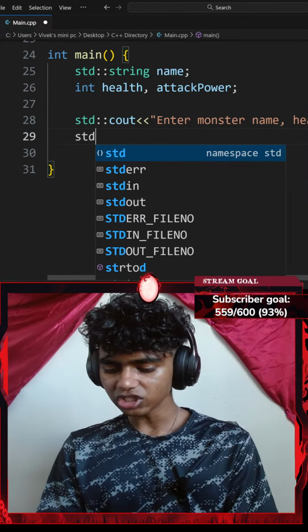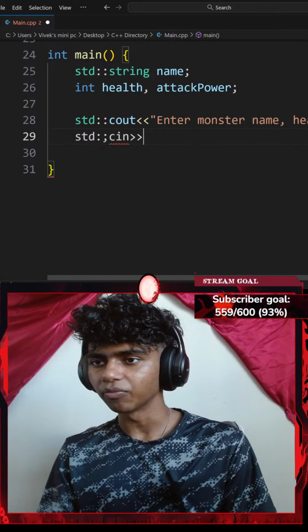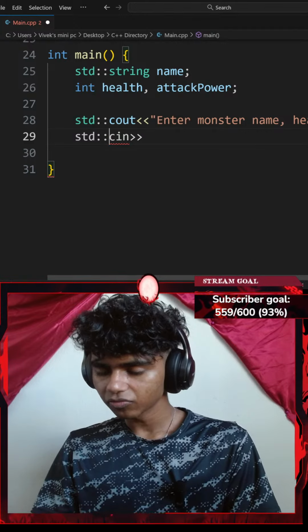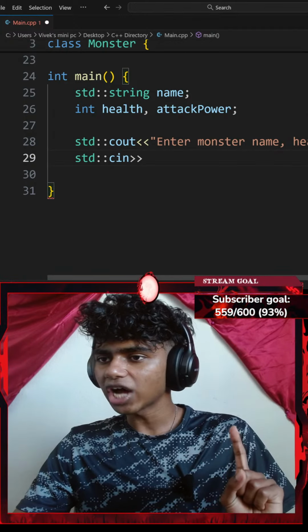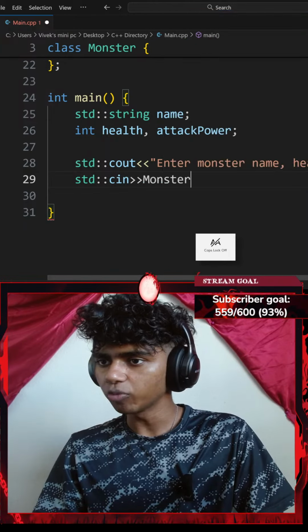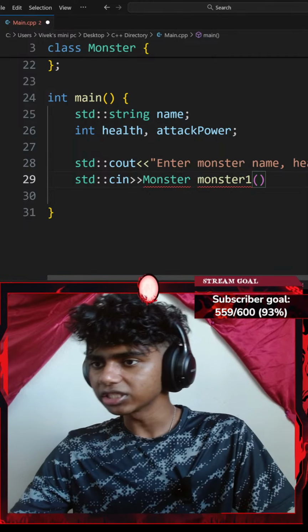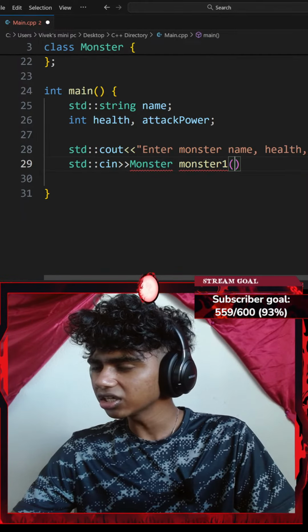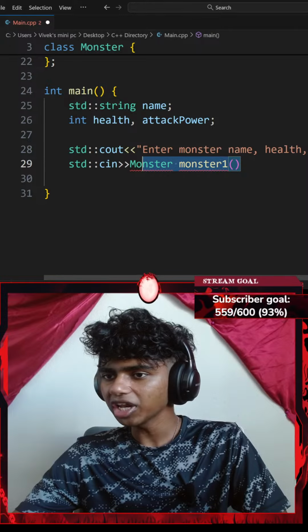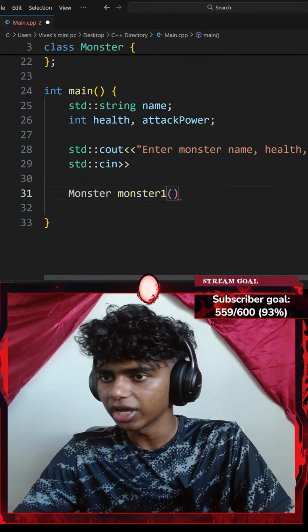Okay, let's see. Let's go with a standard console input with an extraction operator. I want to extract something. Okay, let's see. I want to extract my monster1, so I'll go ahead and invoke my monster class and go with something like monster1 in a pair of parentheses. Can I create a monster class here? Okay, I can't create a monster class here. What if I copy that and create it below my user input here?